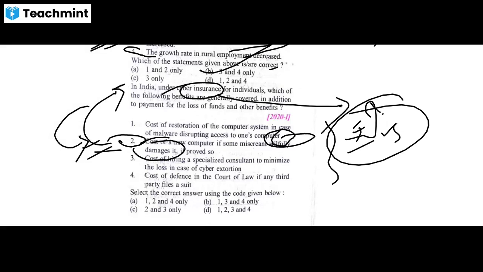So with that logic you can easily eliminate statement 2, and by eliminating it you can eliminate options A, C and D, and you can easily get the answer 1, 3 and 4. That is, option B is correct.